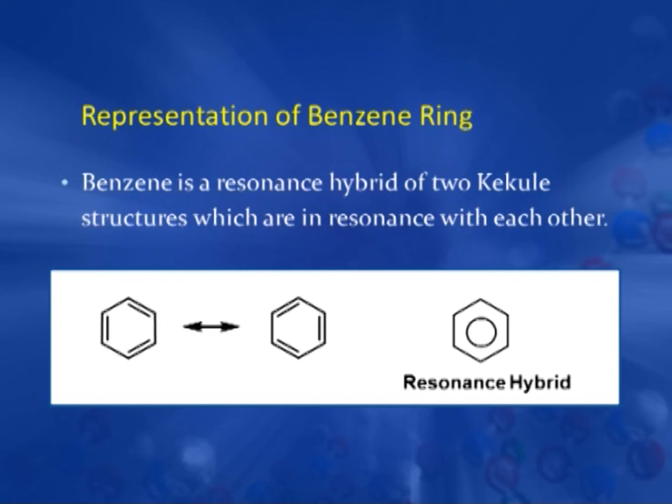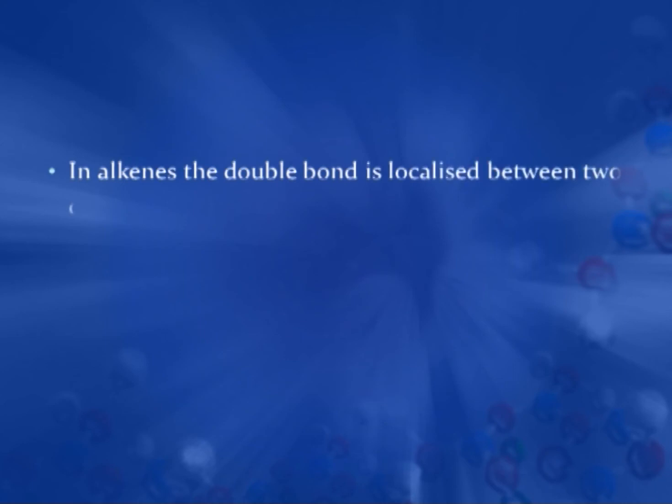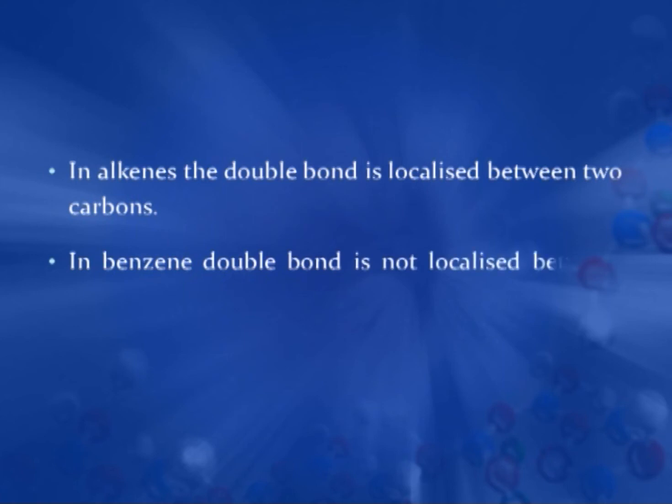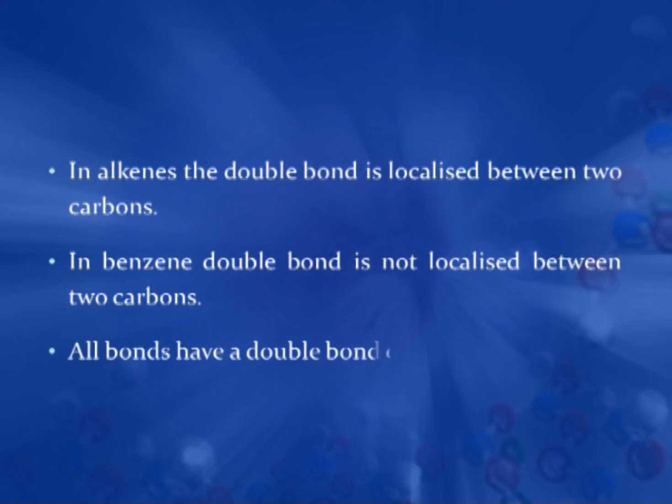So, we can represent the resonance hybrid like this. From this we come to the conclusion that all the bonds have slightly double bond character. In alkenes, the double bond is localized between two carbons, but in benzene, the double bond is not localized between two carbons and all bonds have double bond character. This makes the difference between benzene and alkenes.